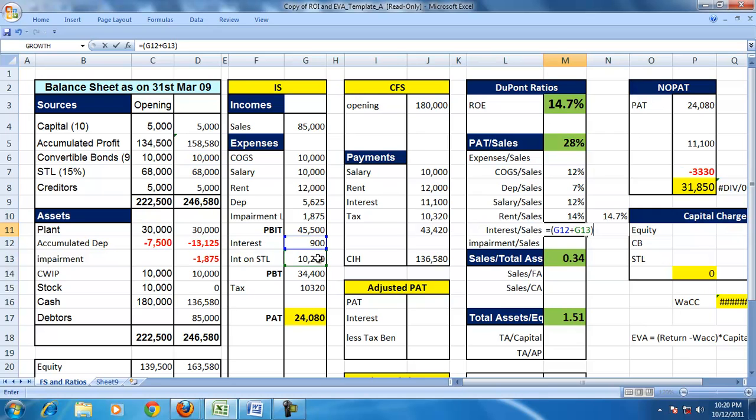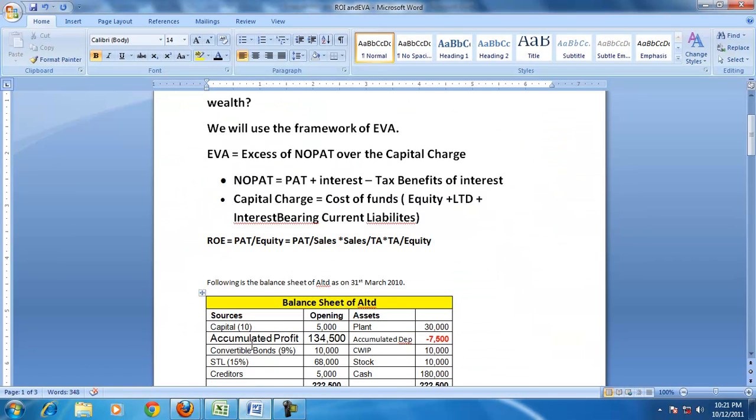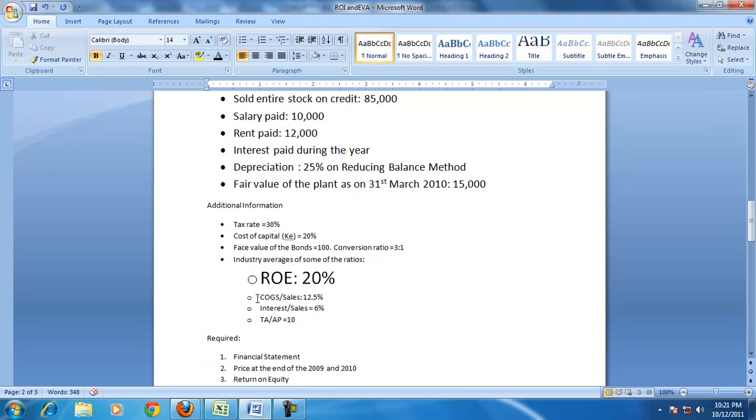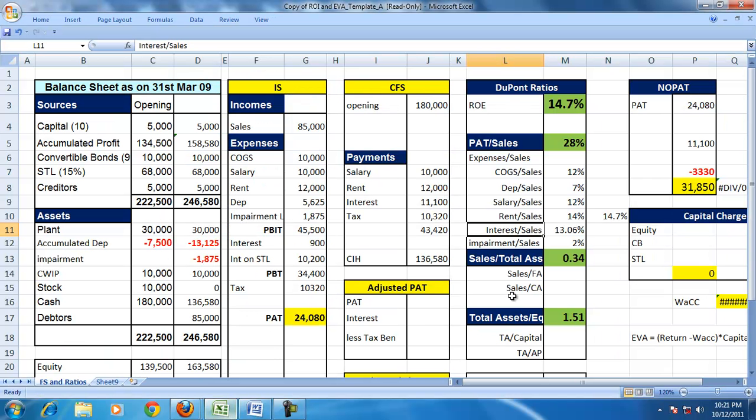If you want to manage the return on equity, it is necessary to know how the return on equity is affected or can be influenced. So the DuPont chart gives us that framework. So these are the expenses to sales ratio. The industry norm given there shows that the cost of goods sold to sales is 12.5%, and here it is 12%. So the COGS is in line with industry.